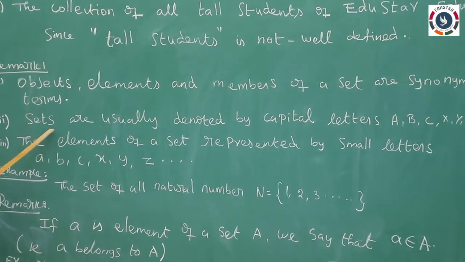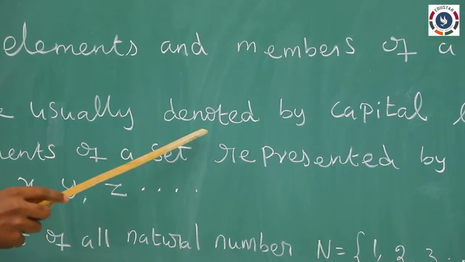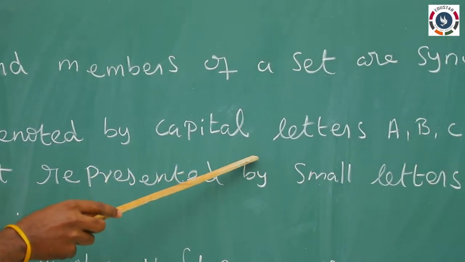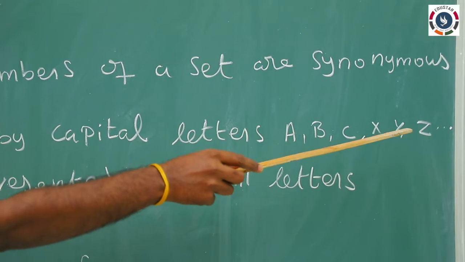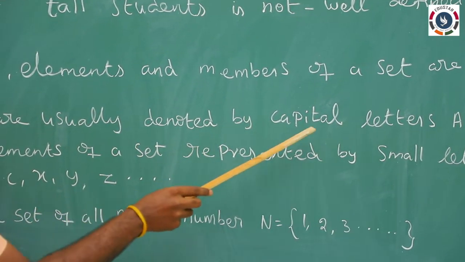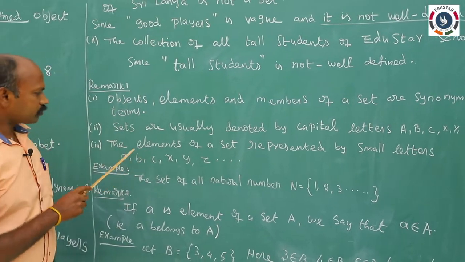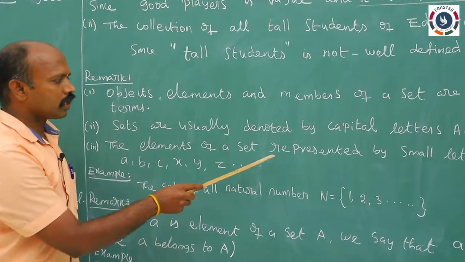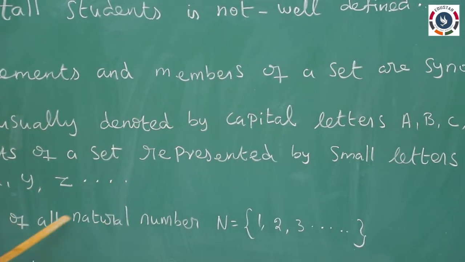Next, second one: sets are usually denoted by capital letters A, B, C, X, Y, Z and so on. The elements of a set are represented by small letters.